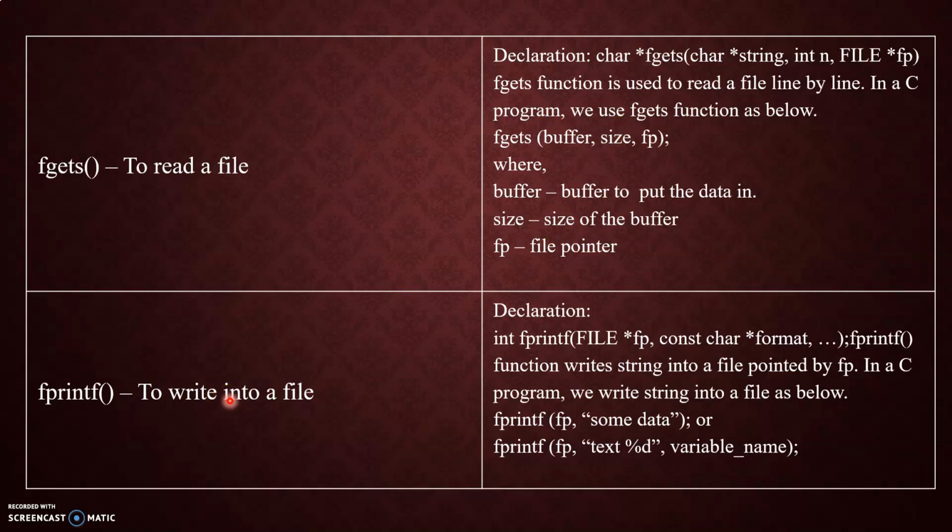If printf means I want to write something into the file. If gets means to read a file, and if printf means to write a file. Printf, puts, putchar, these are all for writing into the file. When we are reading a file, we use gets, scanf, getchar. So int fprintf, then inside fprintf we write fp, comma, some data we want to process, or fp is the file pointer, comma, the name of the file or some data, text or numbers, comma, the variable name if there is anything.